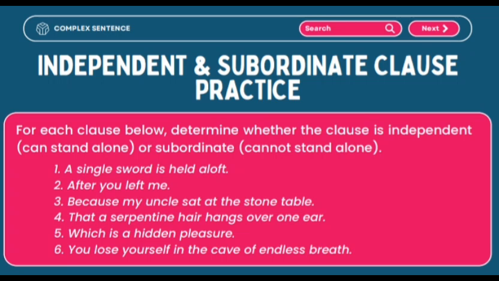And here's the answer. Number 1. A single sword is held aloft is an independent clause. Number 2. After you left me is a subordinate clause. Number 3. Because my uncle sat at the stone table is a subordinate clause. Number 4. That a serpentine hair hangs over one ear is a subordinate clause. Number 5. Which is a hidden pleasure is a subordinate clause. Number 6. You lose yourself in the cave of endless spirit is an independent clause.